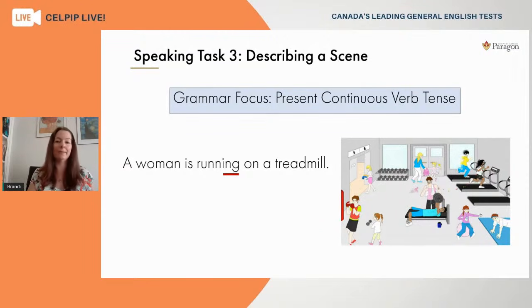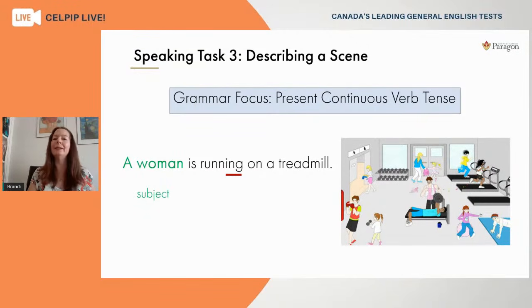To create this verb tense, what we need to do is always start with the person or the thing that's doing the action. So we see a sample sentence here on our screen. It says, a woman is running on a treadmill. So that accurately describes part of this picture. So the woman in this case is the subject of our sentence. She's the person that's doing the action. So it's important to start with that in your sentence.